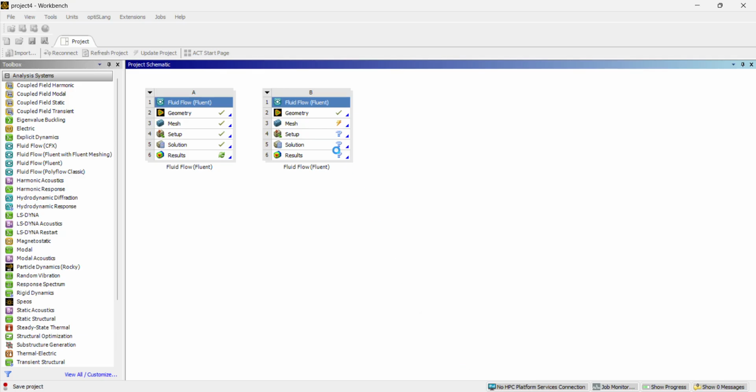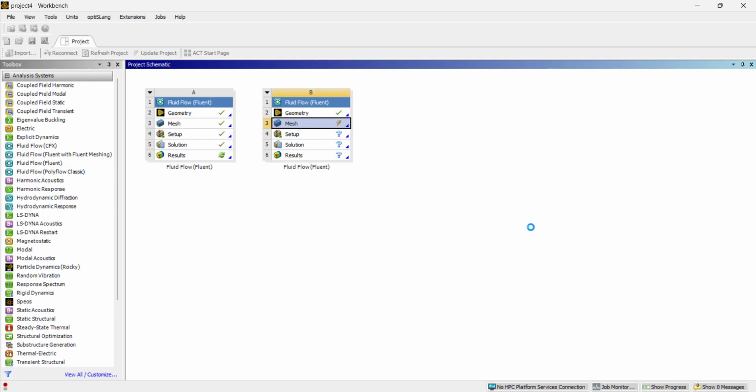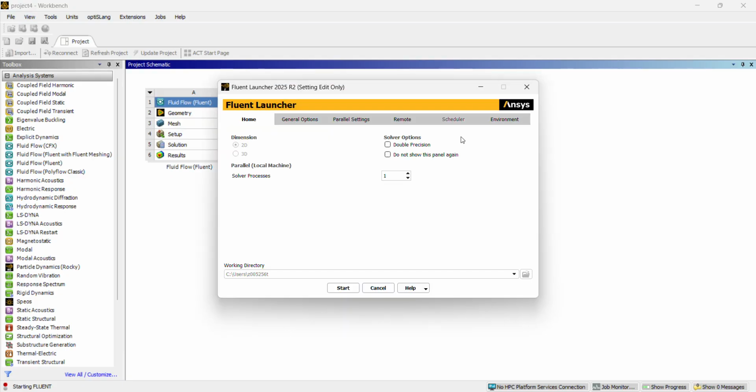Go back into Workbench. Make sure we update our mesh. Now it's updated, so we can go ahead into setup. Wait for that to open up. This pops up. We'll set this to double precision. It's going to be 2D. Go ahead and start.